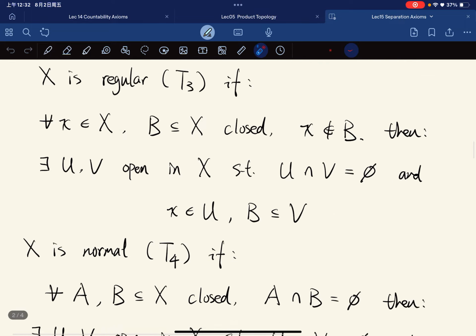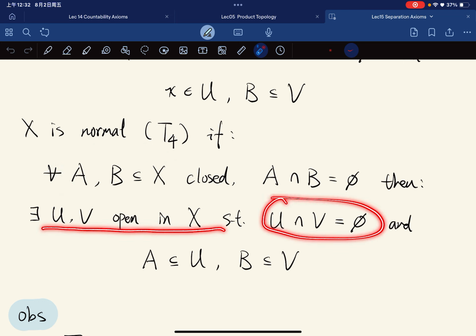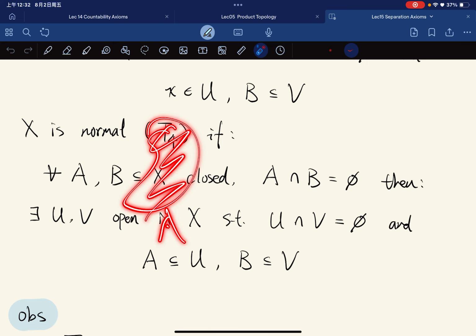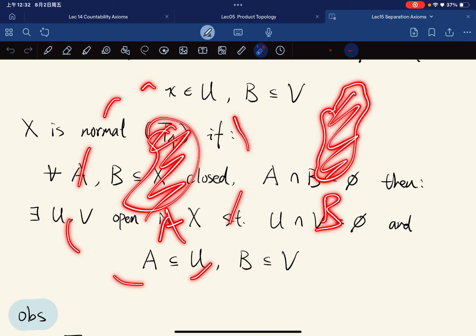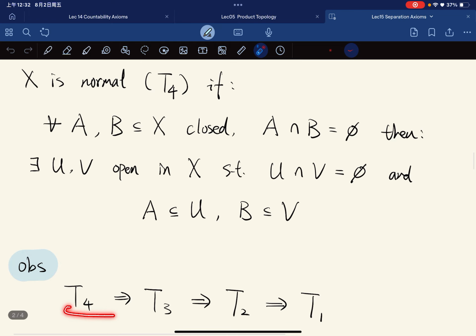And a stronger one is called normal. X is called a normal space, T4, if for any two closed sets A and B that are disjoint, there exist two open sets U and V that are disjoint and contain A and B respectively. So if you have A and B disjoint, there exist U and V that separate them. So observation: T4 implies T3, T3 implies T2, implies T1. Okay?